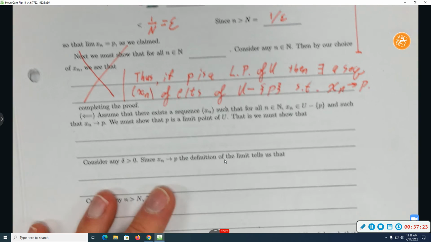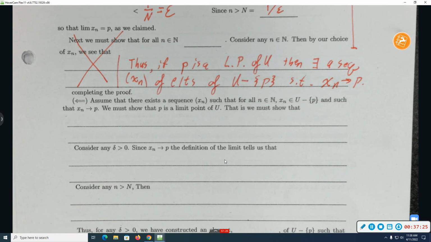Groovy. So let's go the other way. Let's assume there is such a sequence. Let's assume that x sub n is a sequence which satisfies that for all n in N, x sub n is in u minus p, and such that x sub n converges to p. We need to show p is a limit point. What does it mean to be a limit point?